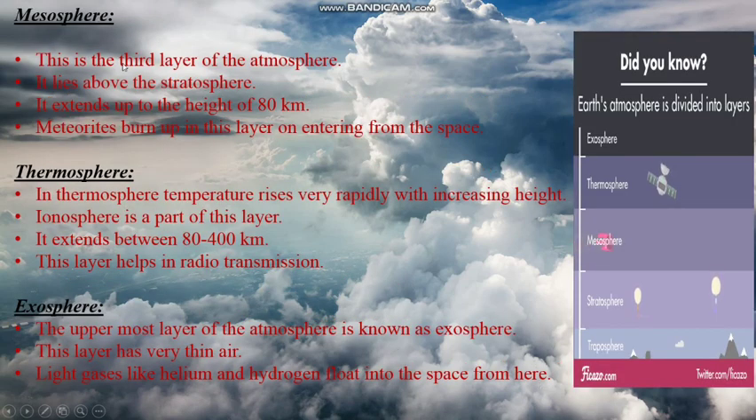Mesosphere. So this is the third layer of the atmosphere. It lies above the stratosphere. It extends up to the height of 80 kilometers. So meteoroids burn up in this layer on entering from the space.